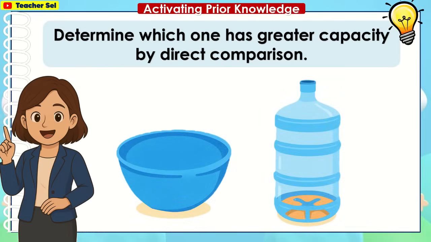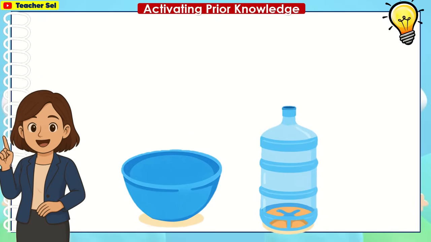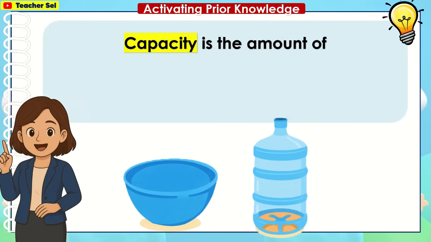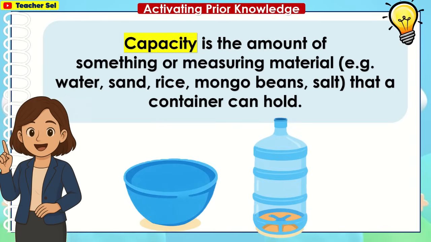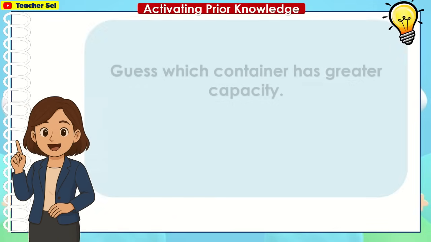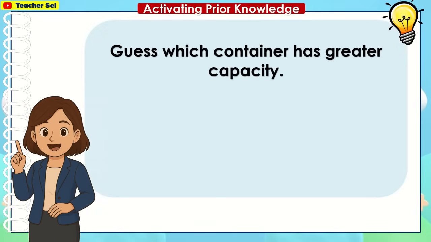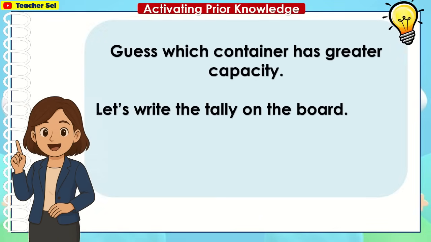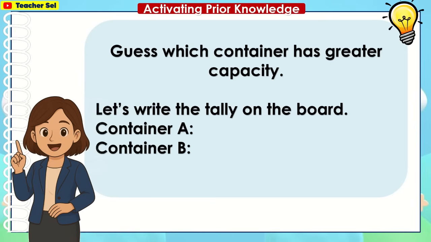Determine which one has greater capacity by direct comparison. Capacity is the amount of something or measuring material, for example water, sand, rice, mungo beans, salt, that a container can hold. Guess which container has greater capacity. Let's write the tally on the board. Container A, container B, same capacity.